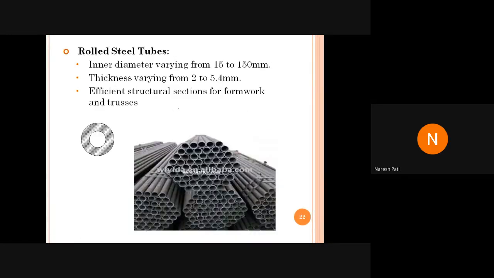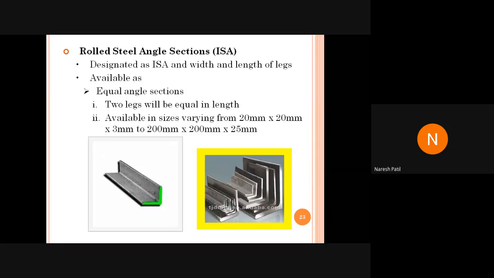Then we have rolled steel tubes. This is very important: rolled steel angle section, which is called ISA. In the exam or in the solution of a problem you will get, use 2 ISA or use ISA 90 by 90 by 8.